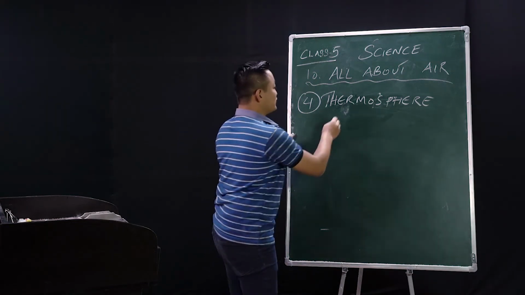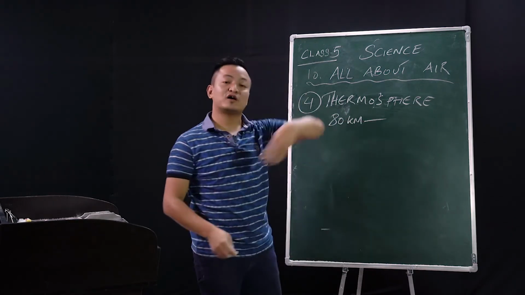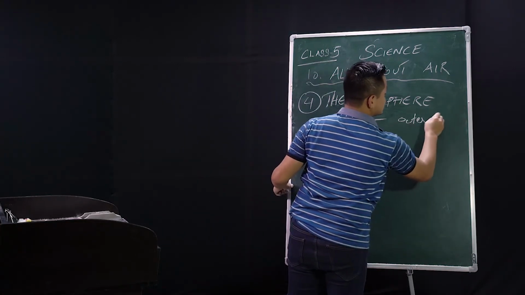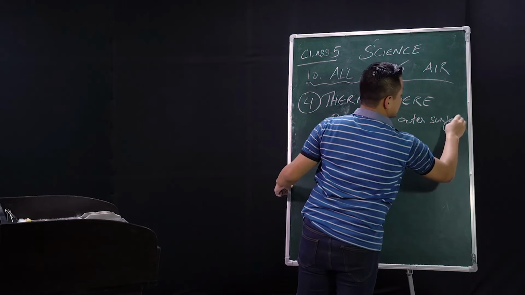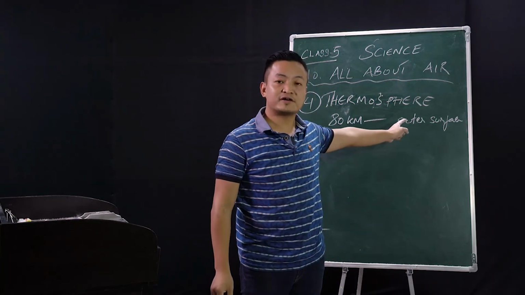So from 80 kilometers till the outer surface, it will be the thermosphere.